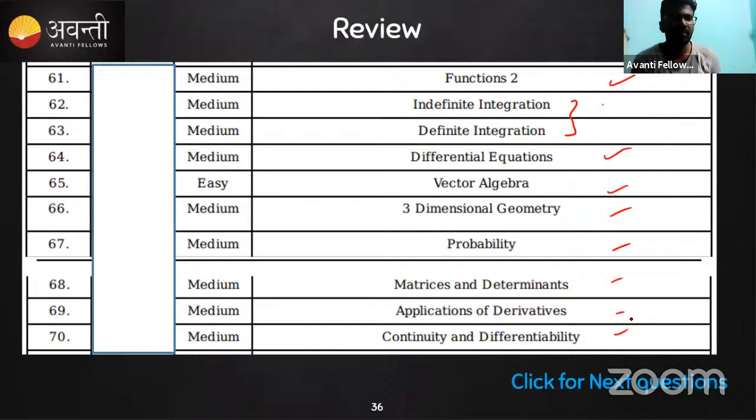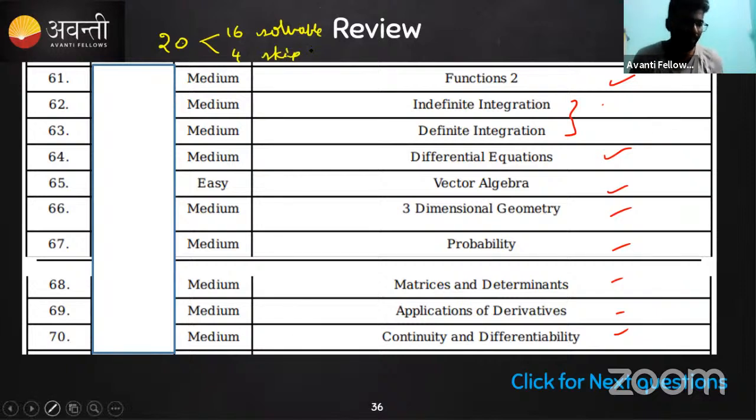So now you can tell the review here. What actually has been done? Only the next 5 questions are there. Out of these 20 questions, only 4 questions have been skipped. So the 16 questions we solved, isn't it? The 16 questions are solvable, and the 4 questions we skipped. We did not say that the skipped questions are unsolvable. We just skipped them because they will take some time. But we can come back later and solve them.